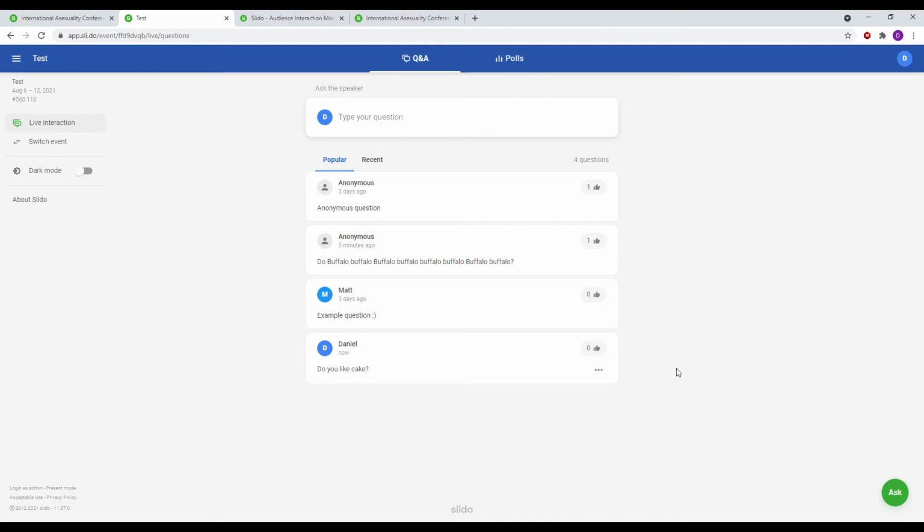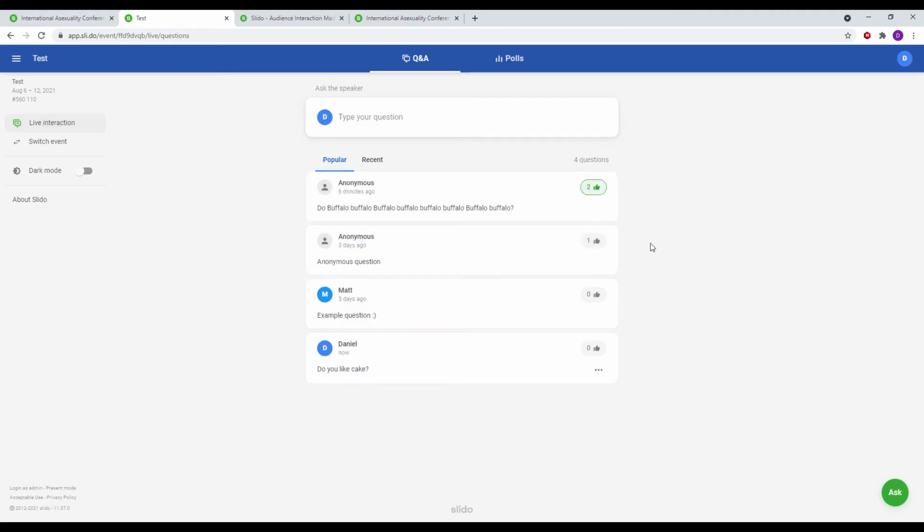It is also possible to upvote pre-existing questions. Next to each question is a bubble with the number of upvotes, indicated by a thumbs up. You can upvote questions you would like to see answered. So be sure to check the list of questions to see if something similar has already been asked before submitting a question. In order to upvote questions, click on the bubble to the right.